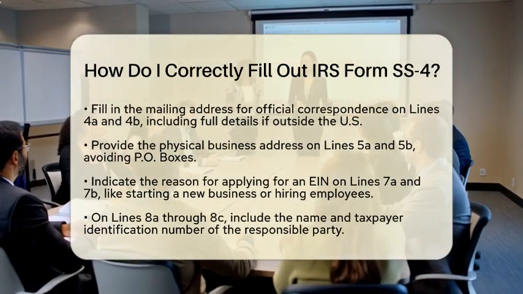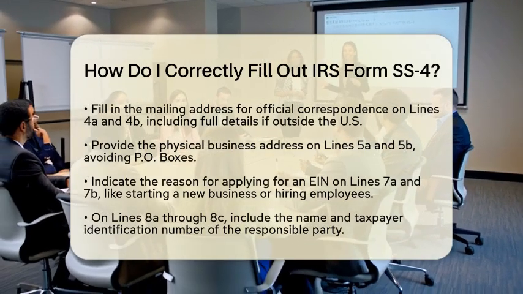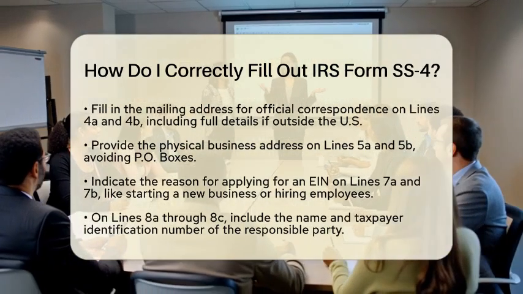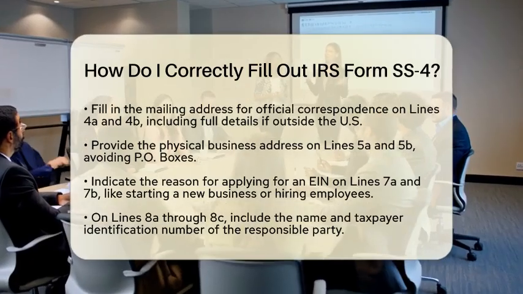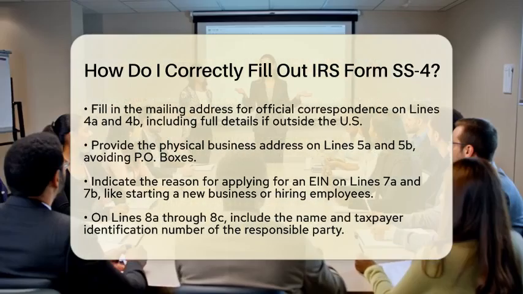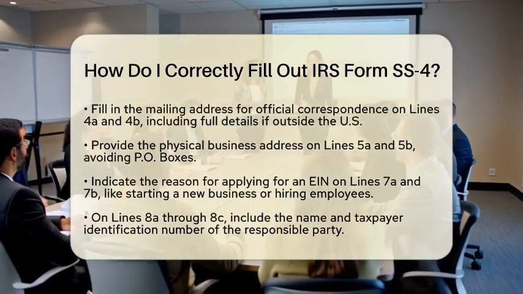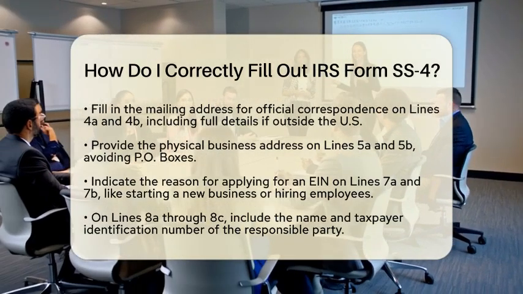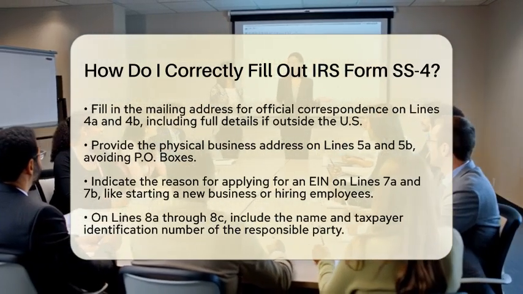Remember, do not use a P.O. box for this section. On lines 7A and 7B, indicate the reason for applying for an EIN. Common reasons include starting a new business, hiring employees, or opening a bank account.